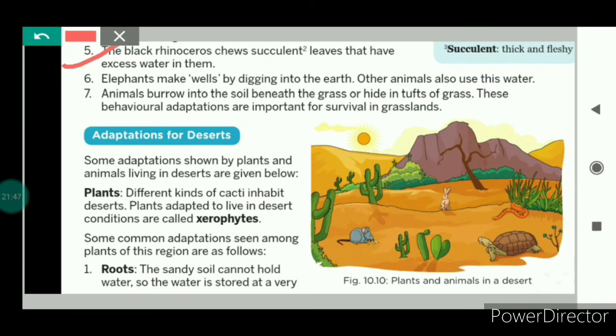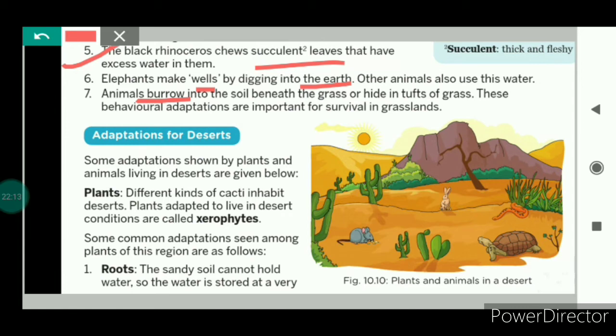The black rhinoceros chooses succulent leaves that have excess water in them. Succulent leaves means leaves that are thick and fleshy, with an excess amount of water in them. So the black rhinoceros eats the succulent leaves. And the elephants make wells by digging into the earth, and other animals also use this water.